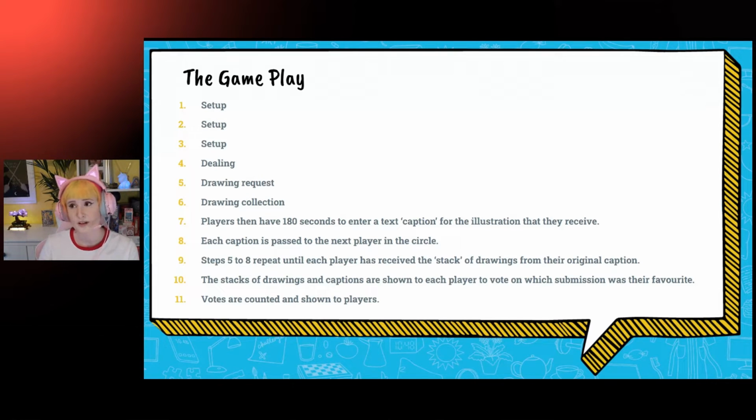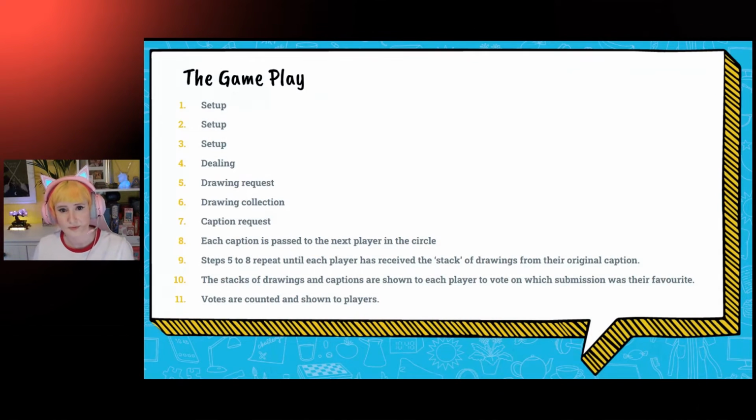Now, the reason why we're applying this timer is otherwise it would be possible for a player to maybe get up and go and make themselves a cup of tea or disappear entirely, take a phone call, whatever, and pause the game for everybody indefinitely. So we run a timer to make sure that the game doesn't get stopped by one player disappearing for whatever reason. So once the captions have been written, we collect the captions and we pass them on. And this repeats until each player gets their original stack back.